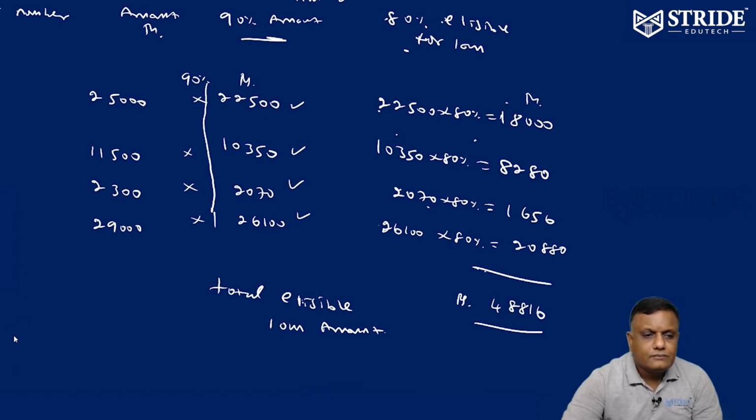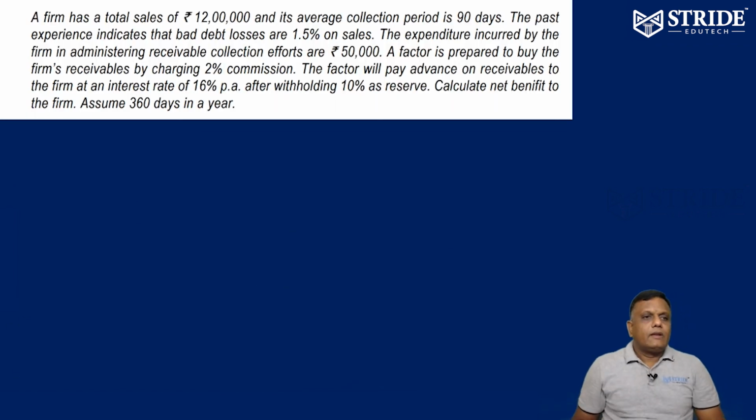That's it. Let's see. The firm has total sales of 12 lakhs. Average collection period is 90 days. Past experience indicates that bad debt losses are 1.5% on sales. The expenditure incurred by the firm in administering receivable collection is 50,000. A factor is proposed to buy the firm's receivables by charging 2% commission.